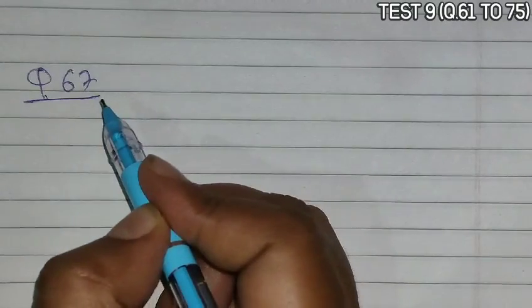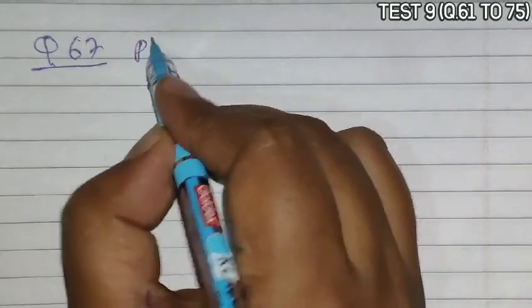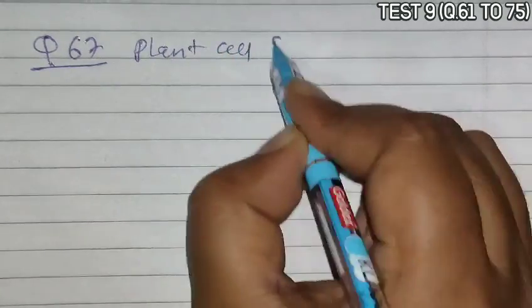Next is question 67. Question 67 asks that plant cells submerged in distilled water will become.